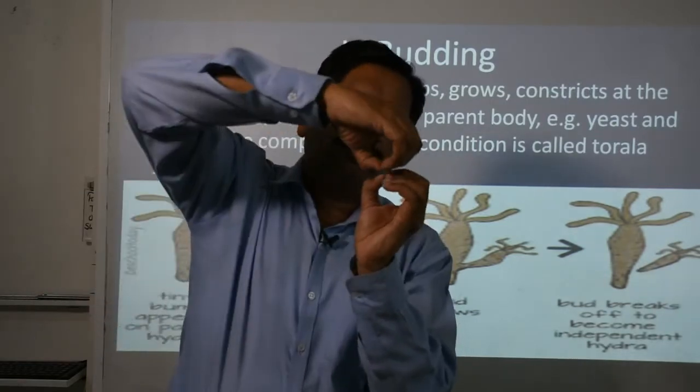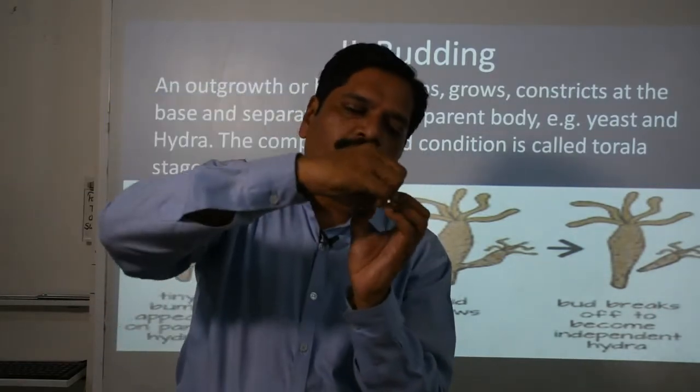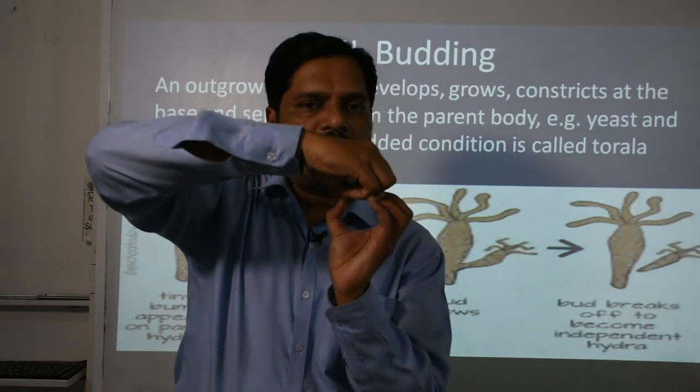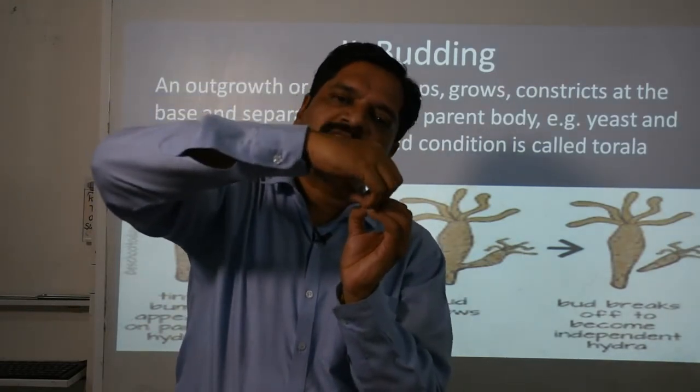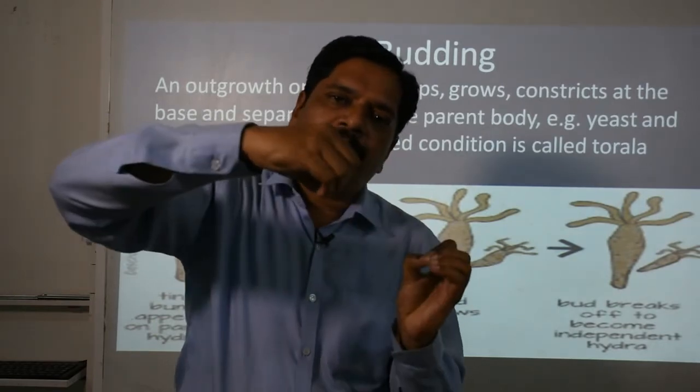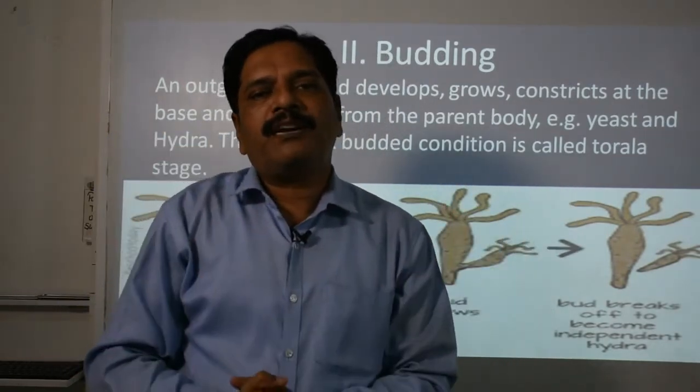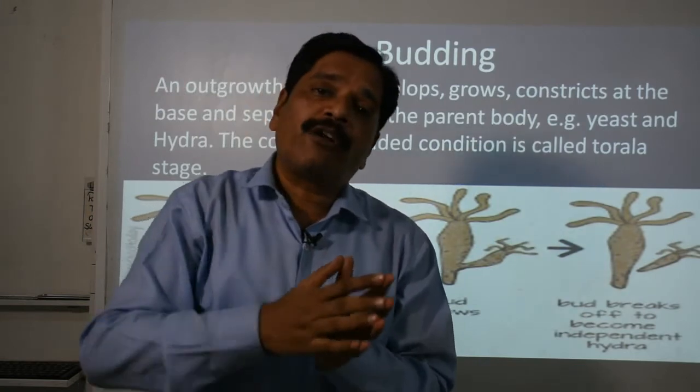Then later this constriction will form, and a smaller structure will form on that larger parental body. Clear? So this is called a bud, and this constriction will make it separate. So this daughter cell will form and it becomes separated. And sometimes what happens?